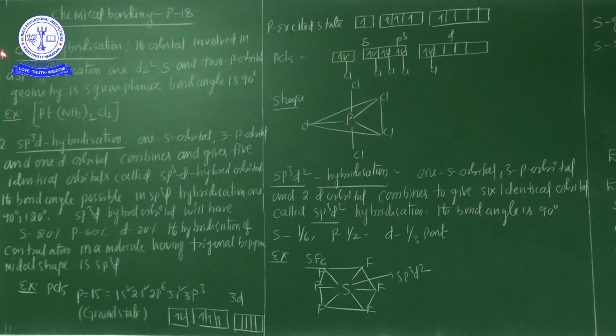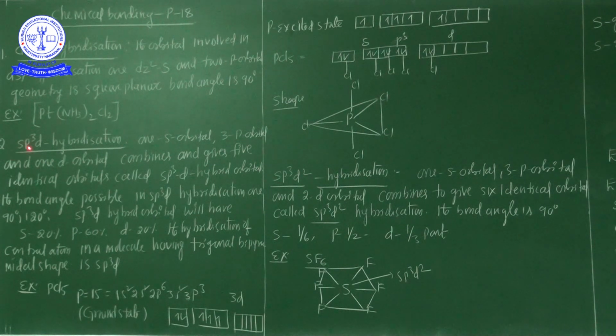Number one is the dsp2 hybridization, and the other is sp3d hybridization. These hybridizations are very important, especially dsp2 hybridization in coordination compounds.